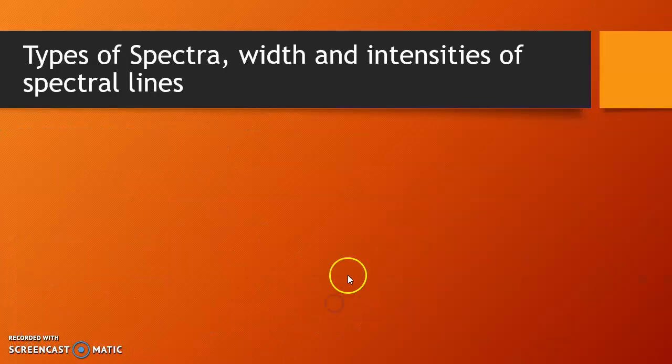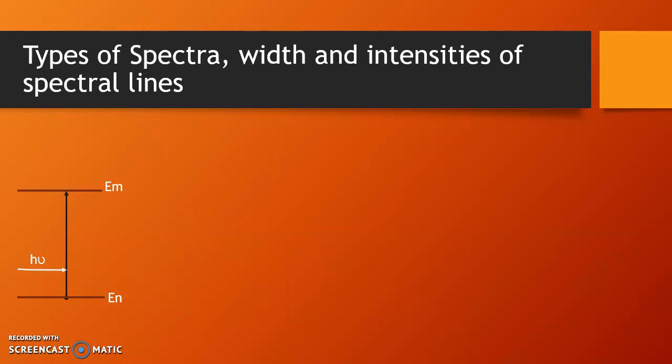Now let us see different types of spectra, the width and intensity of spectral lines. Consider two molecular energy levels En and Em. When a photon of frequency nu falls on a molecule in the ground state, its energy h nu is exactly equal to the energy difference between Em and En.